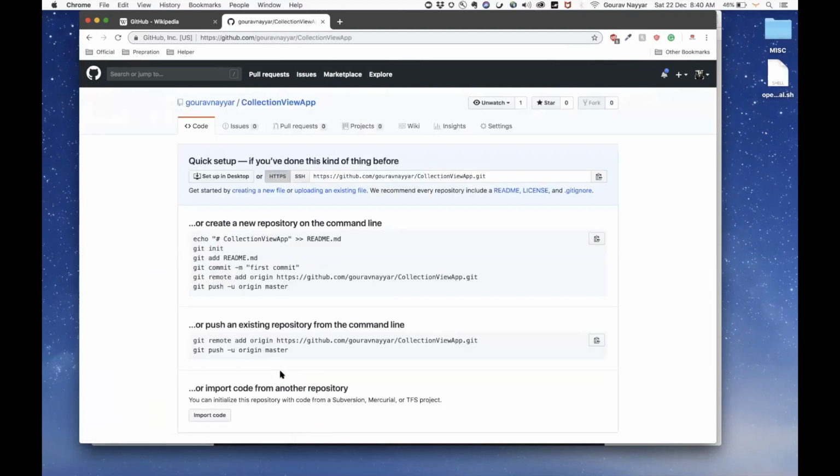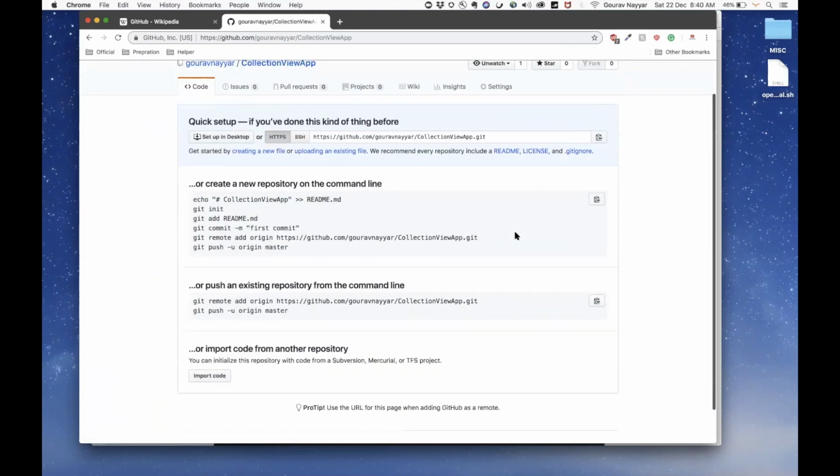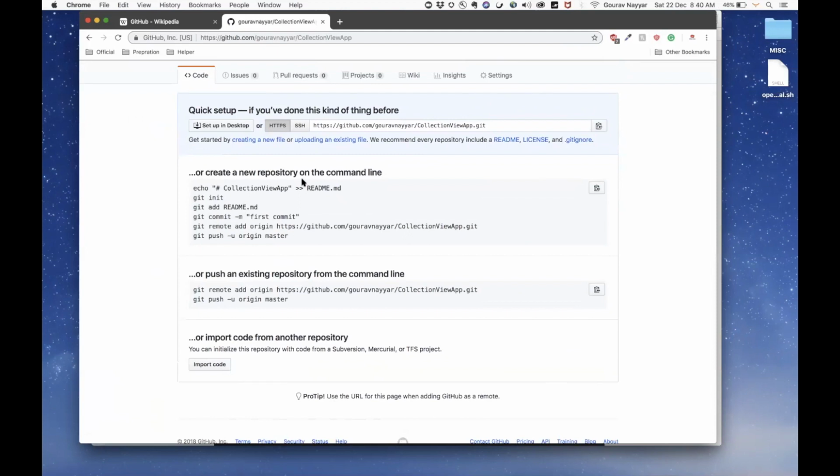Okay, this way I have a repository under my name. Now what Git says is, if you wanted to create a new repository on the command line, I will take you back to the terminal.